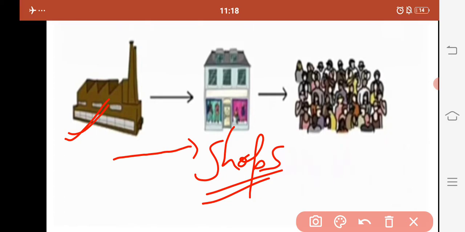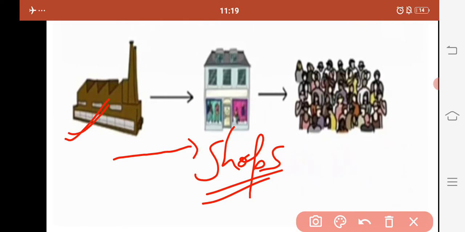Is that clear? So, just to buy the material, shopkeepers pay some amount to the industry. The amount paid by the shopkeepers to get the materials or the product is known as cost price.